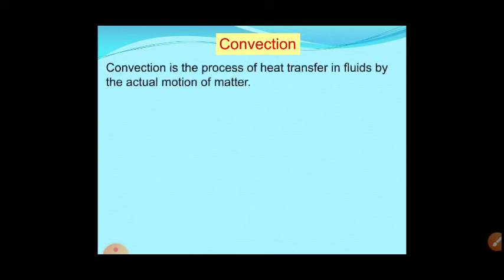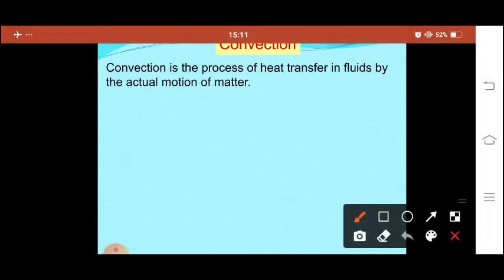So it is very important that you understand conduction and convection. The difference is that in conduction, heat is transferred from the hotter body to the colder body. So I can show you.